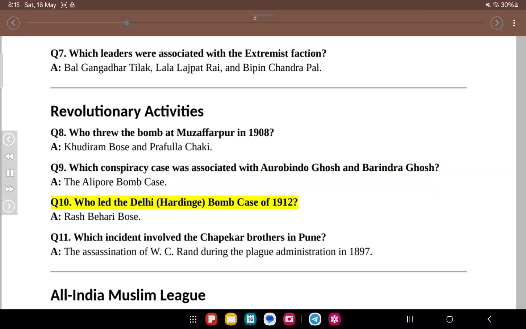Q10. Who led the Delhi Harding bomb case of 1912? A. Rash Bihari Bose. Q11. Which incident involved the Chapekar brothers in Pune? A. The assassination of W.C. Rand during the plague administration in 1897.